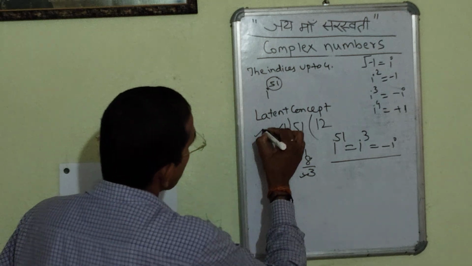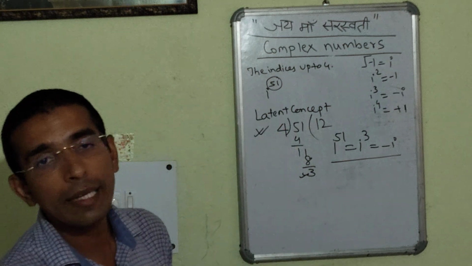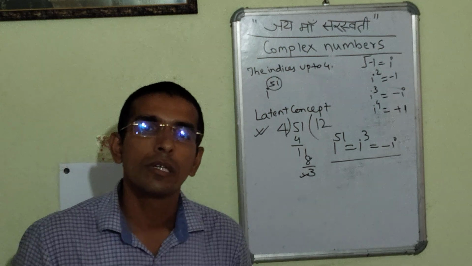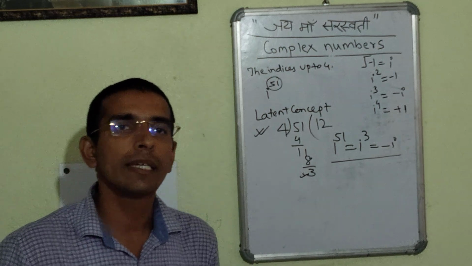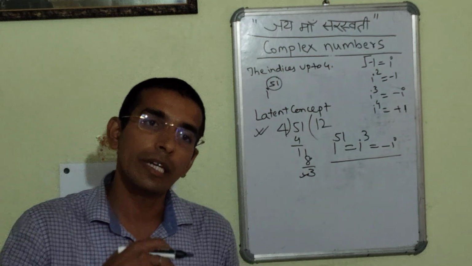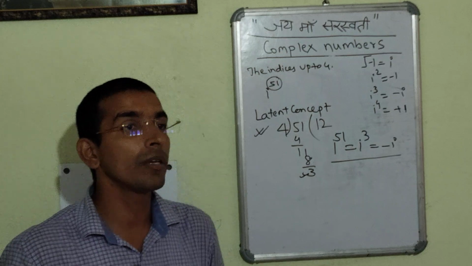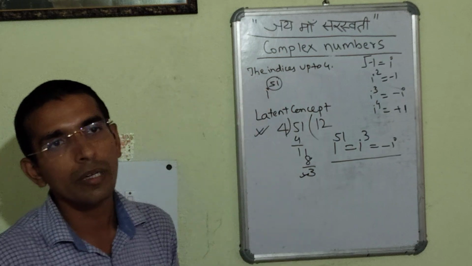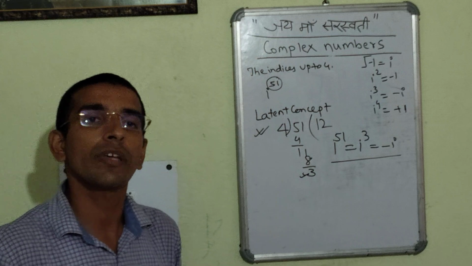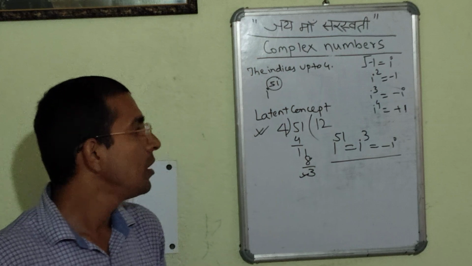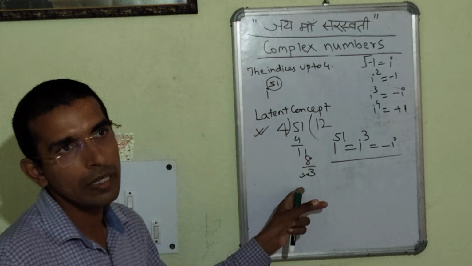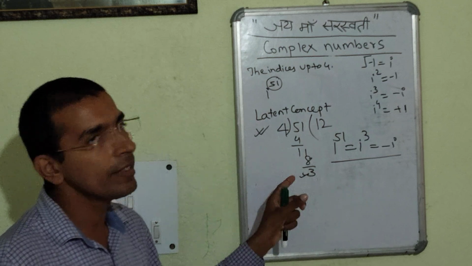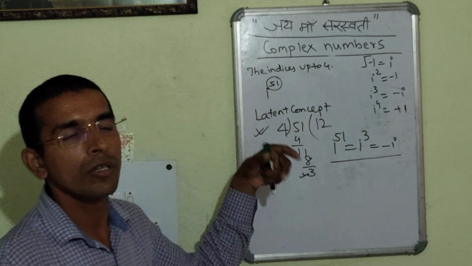So the concept is that if any power is greater than 4, in that case we will divide that particular number by 4 and we will check what is the remainder. If the remainder is, say, 3, we will raise i to the same remainder.